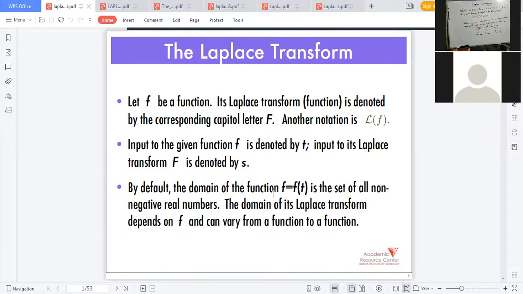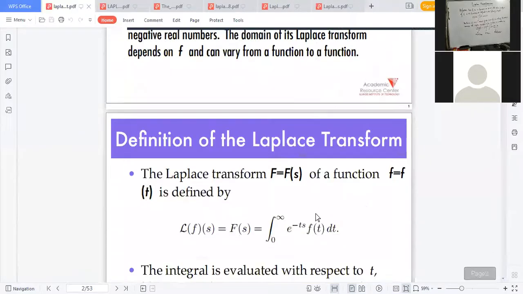By default, the domain of the function small f, that means f of t, is the set of all non-negative real numbers. We have to remember that t will be greater than or equal to 0. The domain of its Laplace transform depends on small f, and can vary from function to function.